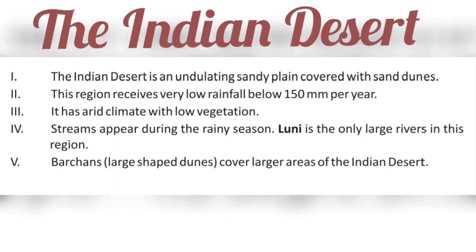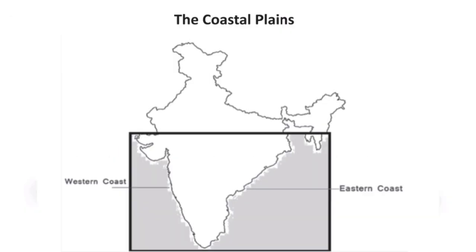Luni is the only large river in this region. Barchans cover a large area, but longitudinal dunes become more prominent near the Indo-Pakistan boundary. If you visit Jaisalmer, you may go to see a group of Barchans. Students, now let's discuss the 5th important physical feature of India, the coastal plains.